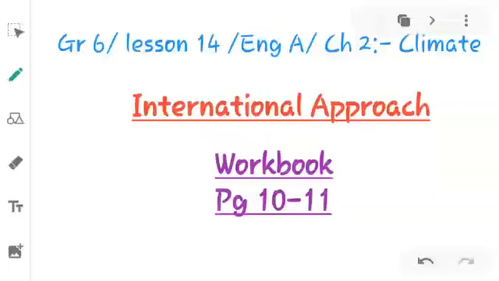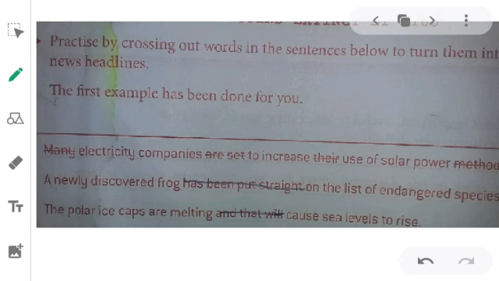Today we are going to study chapter number 2, Climate International Approach, Workbook, page number 10 and 11. So we are going to discuss the first question on your workbook, that is: practice by crossing out words in the sentences below to turn them into news headlines. So basically, what are news headlines?